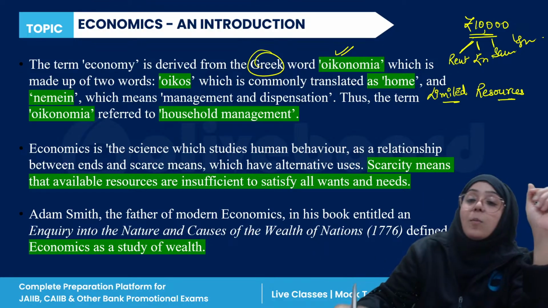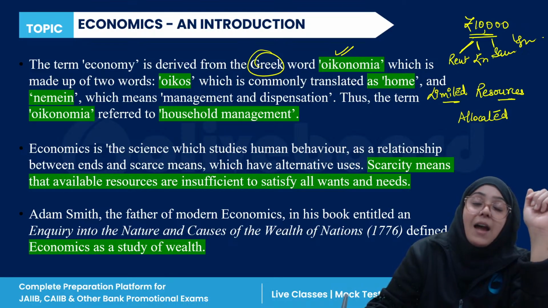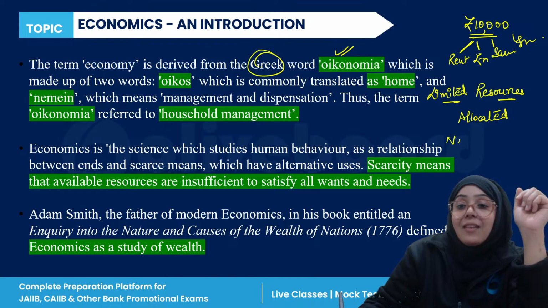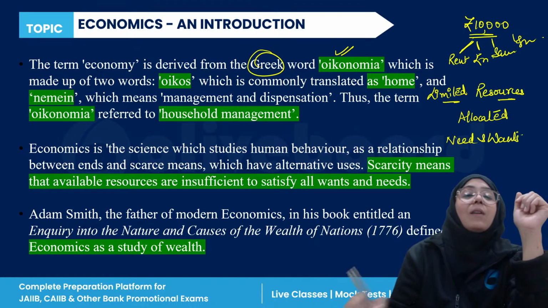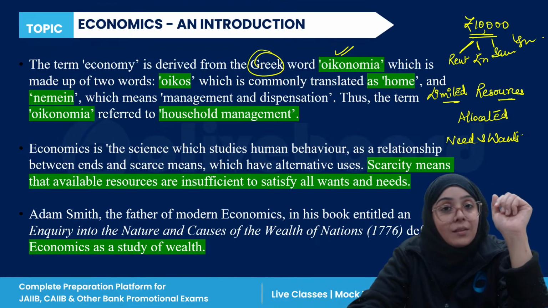So when limited resources are allocated or distributed in such a way that they fulfill the needs and wants of individuals as well as society, then it is known as economics.